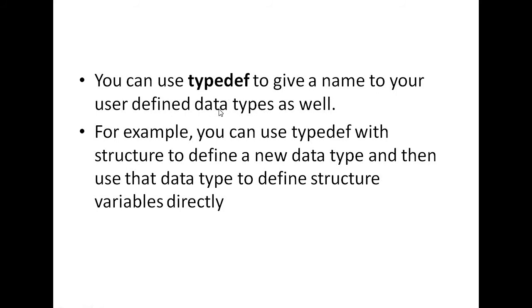What is a user defined data type? The data types that are created by the users. Examples: struct, union, etc. Built-in data types means the data types that are already present in the C library, like your int, char, float, double. User defined data types means the data types that are created by the users, like your structure and union. So typedef can work for both built-in data types and user defined data types.